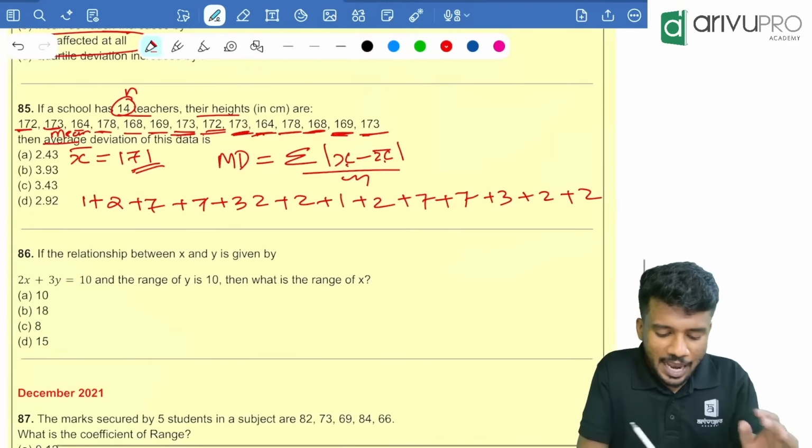Add everything. Divide by how much? Divide by how many terms are there? 14 terms are there. Then you will get it as 3.43. That's your answer. That way also you can do it.